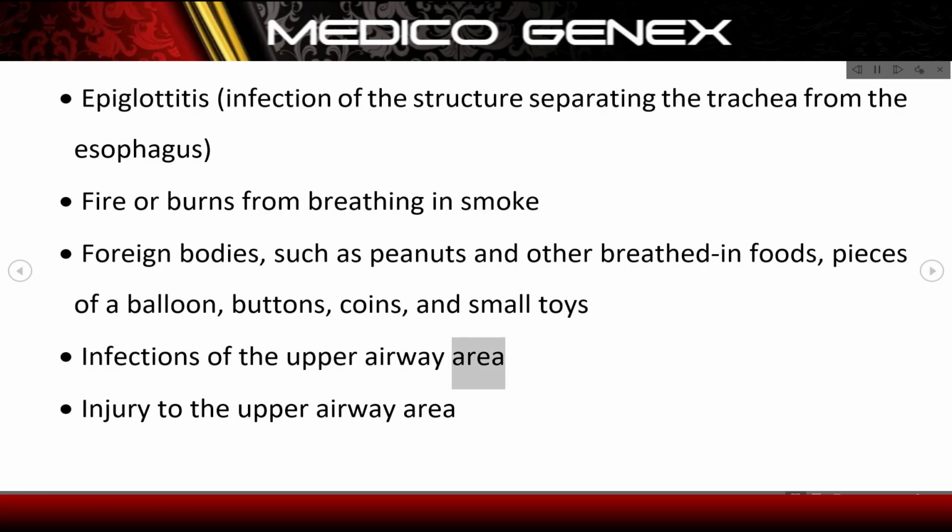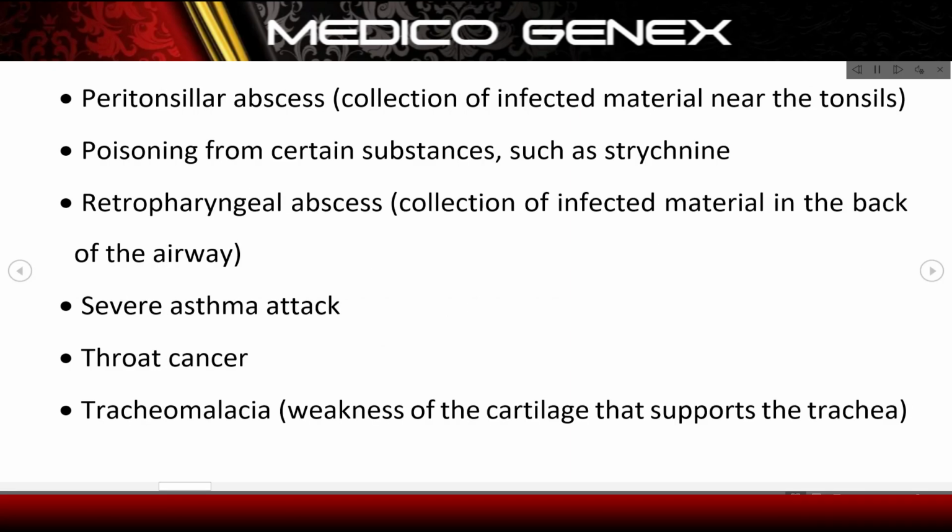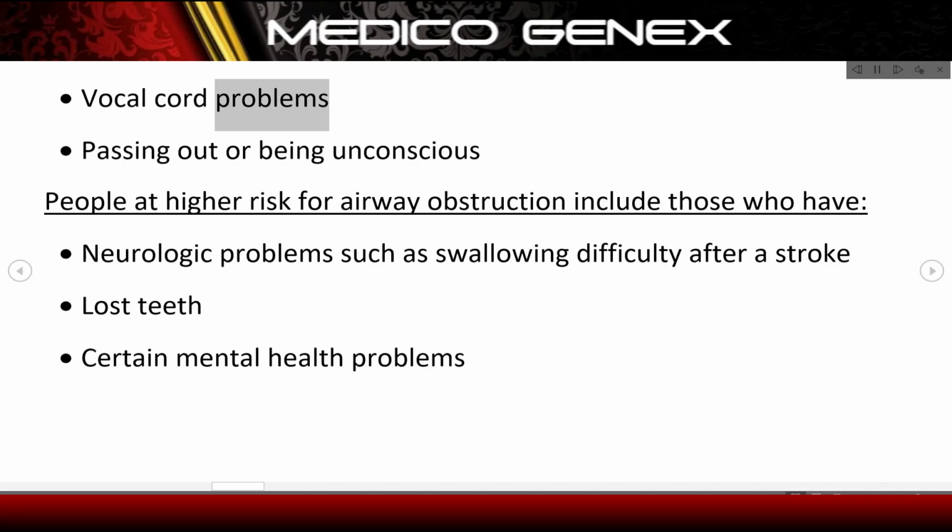Infections of the upper airway area. Injury to the upper airway area. Peritonsillar abscess, collection of infected material near the tonsils. Poisoning from certain substances, such as strychnine. Retropharyngeal abscess, collection of infected material in the back of the airway. Severe asthma attack. Throat cancer. Tracheomalacia, weakness of the cartilage that supports the trachea. Vocal cord problems. Passing out or being unconscious.